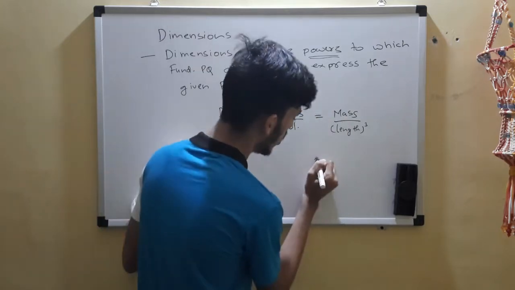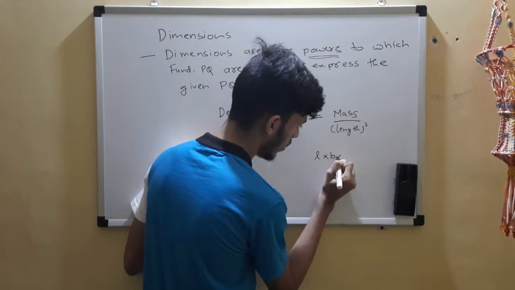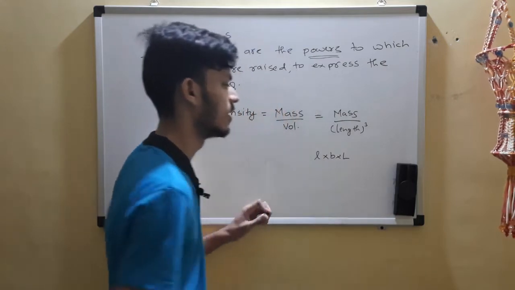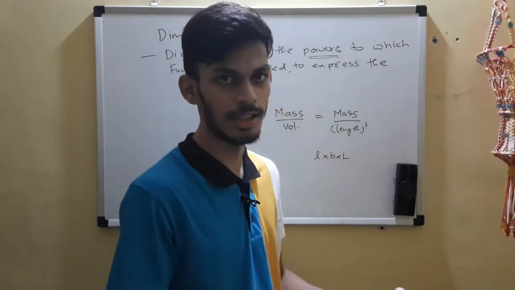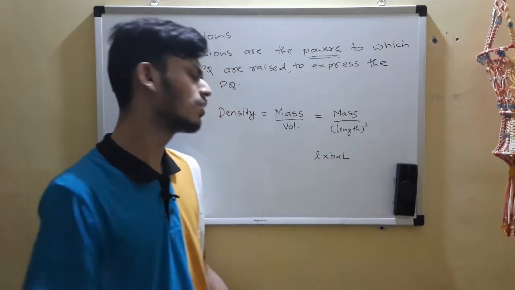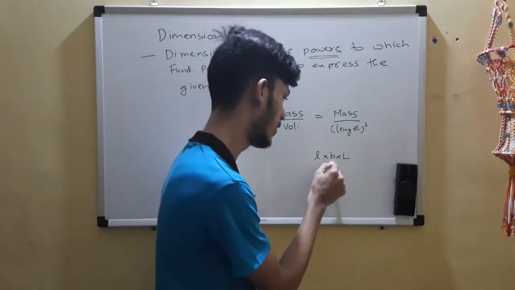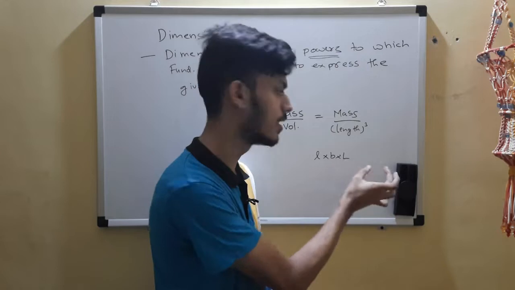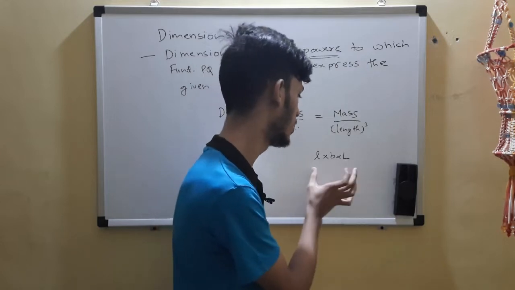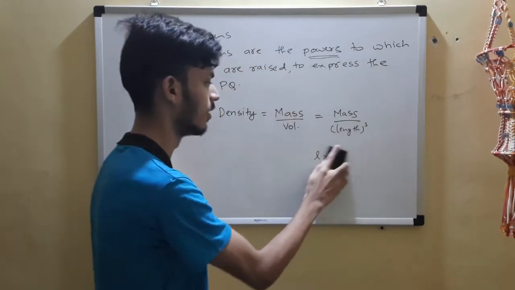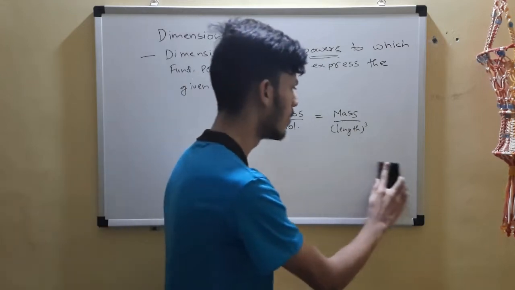For a cuboid you can say length into breadth into height, but these are just values; you're multiplying distances thrice, so length raised to 3. We are not worried about the values.